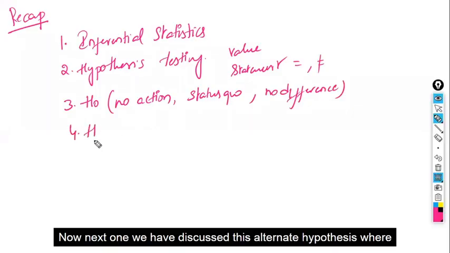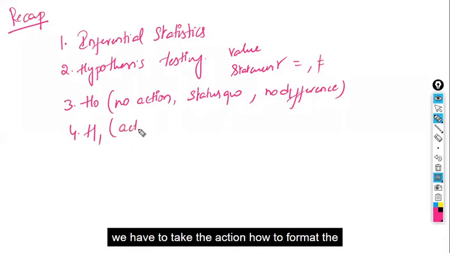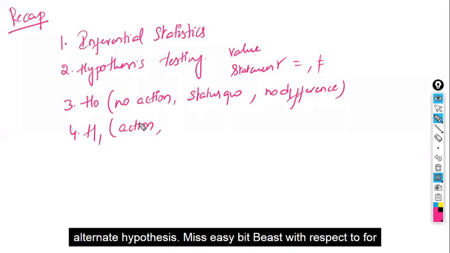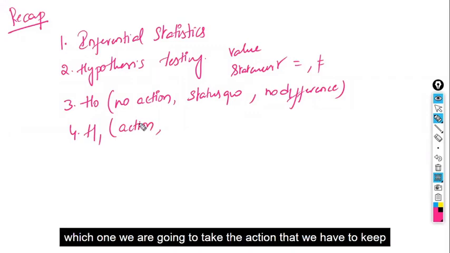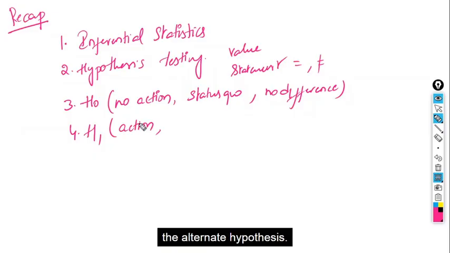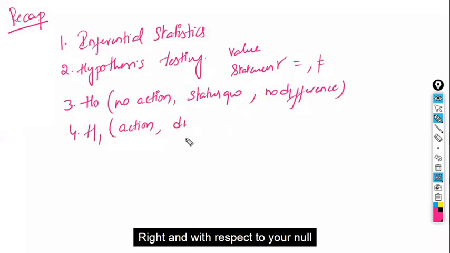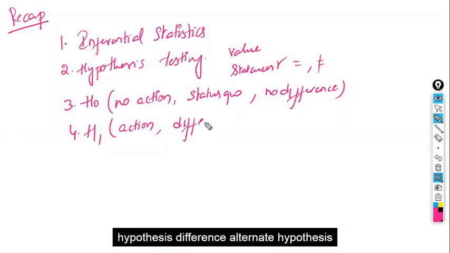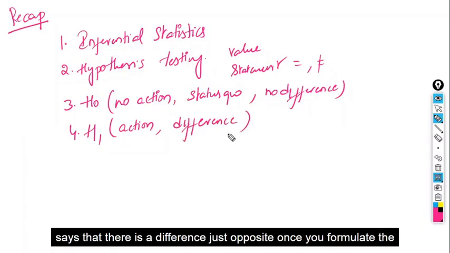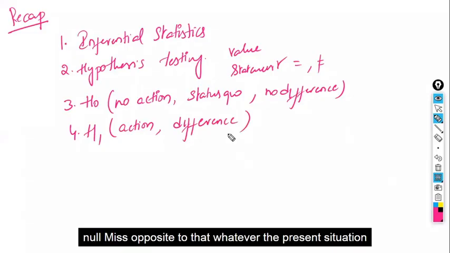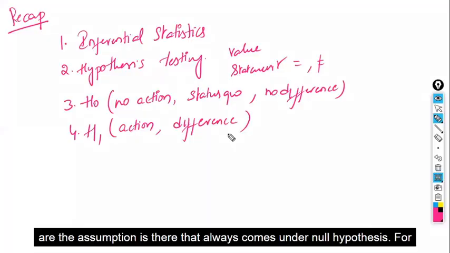Next, we discussed the alternate hypothesis, where we have to take action. An easy way to formulate it is to put the one for which we are going to take action as the alternate hypothesis. The null says no difference; the alternate says there is a difference, just the opposite. Whatever the present situation or assumption is always comes under null hypothesis.